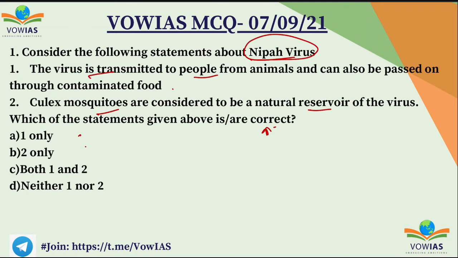So if you see this first statement, the virus is transmitted to the people from animals and it can also be passed through contaminated food. The first statement is right. But second statement, if you see, Culex mosquitoes are considered to be the natural reservoir. This is wrong because the natural reservoir for this virus is the bats. Okay, so the first one is right and second one is wrong, and the correct answer is A, 1 only.